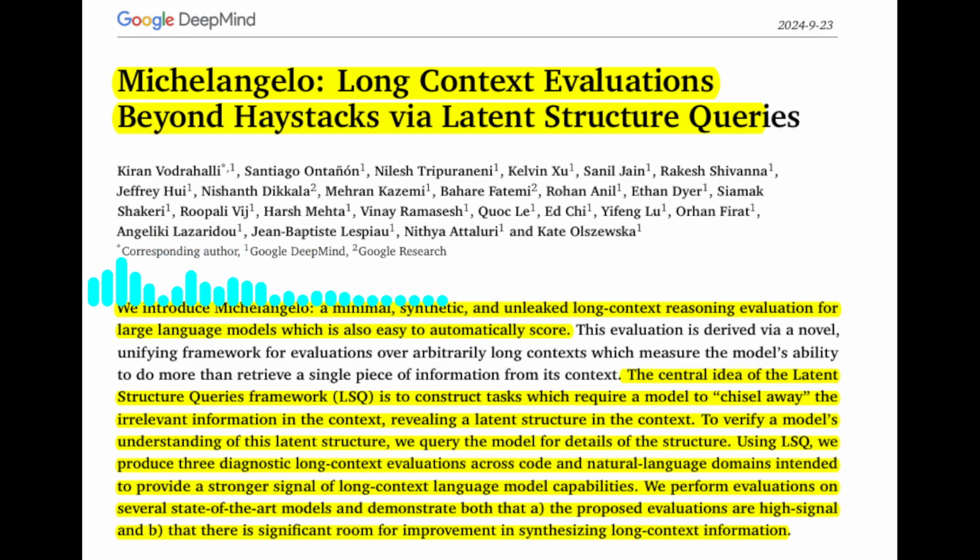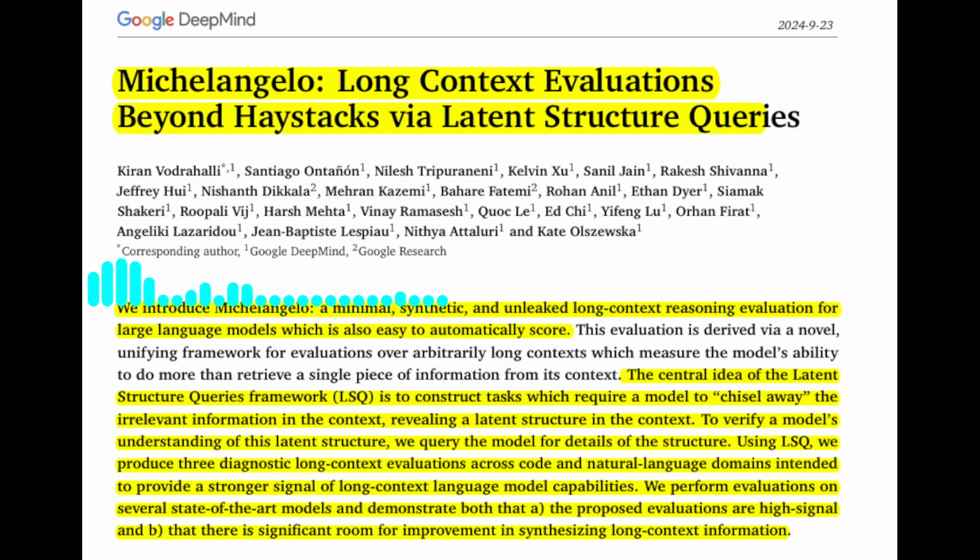Imagine a long text describing a family's history. The latent structure could be a family tree, which is updated as the story unfolds. LSQ tasks involve querying this latent structure, requiring the model to synthesize information from different parts of the text to answer the query. That's an interesting analogy. What are some specific examples of LSQ tasks presented in the paper?